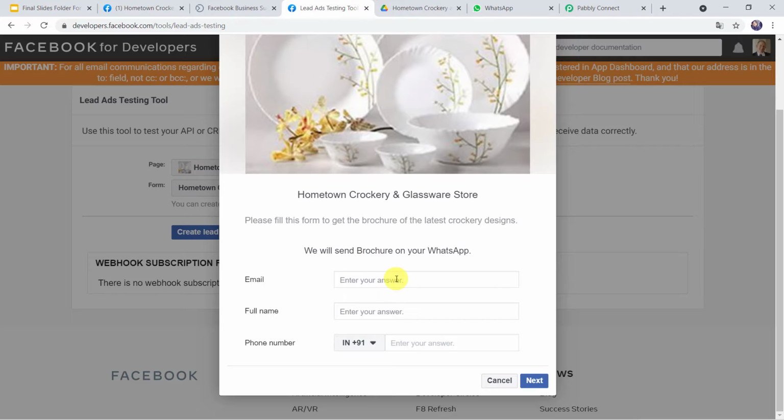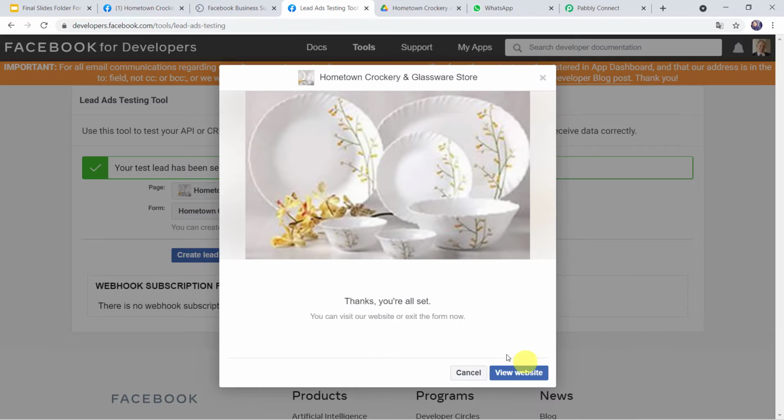So let us fill this form and let us give the email address as adamsmith25@gmail.com. Let us give the full name as Adam Smith. Let us give his phone number over here. Click on next and submit. Thanks, you're all set. Now let us check the WhatsApp number of this customer.